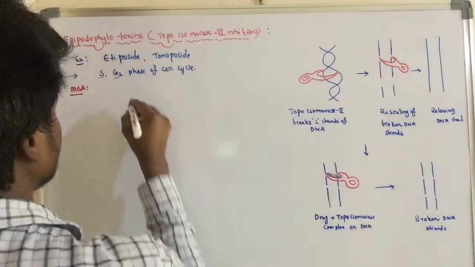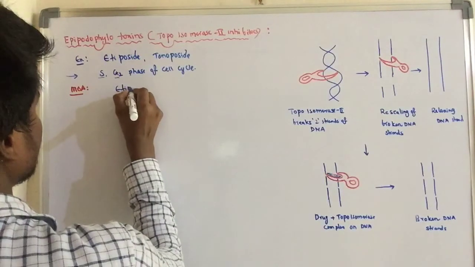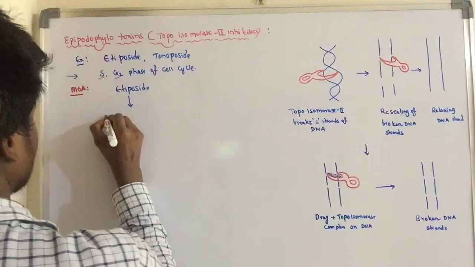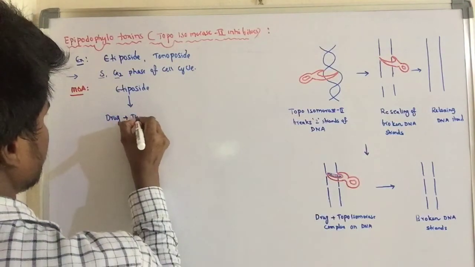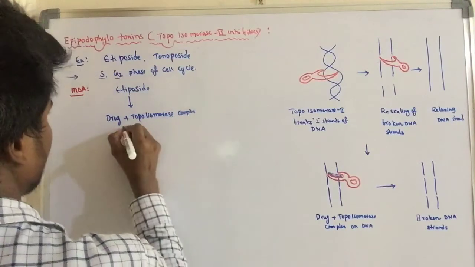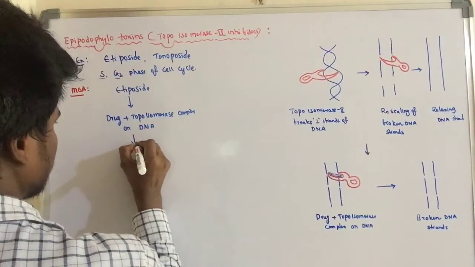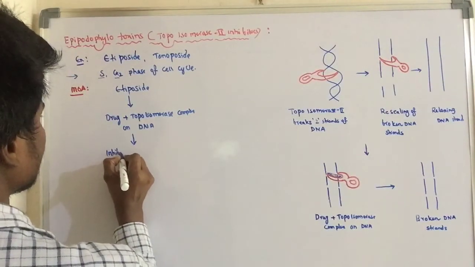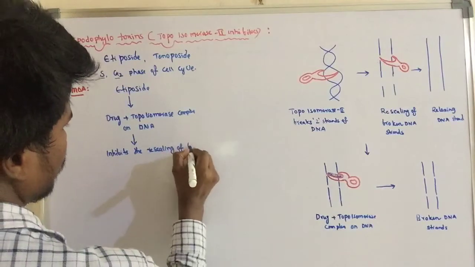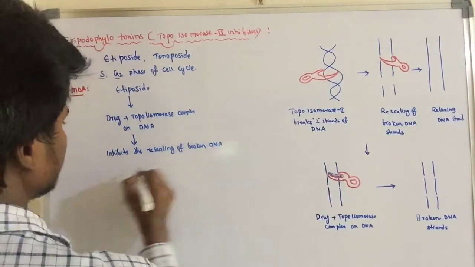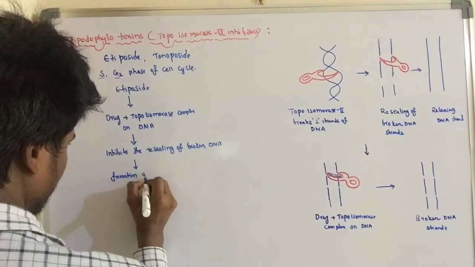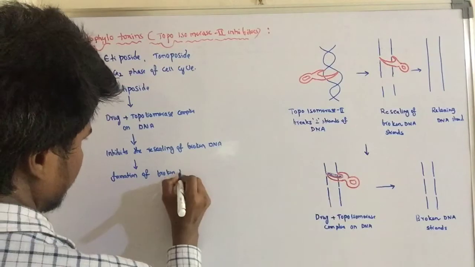The drug forms a drug plus topoisomerase complex on DNA, so that it inhibits the resealing of broken DNA, which causes the formation of broken DNA strands.